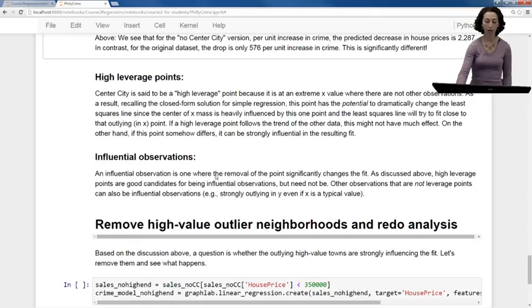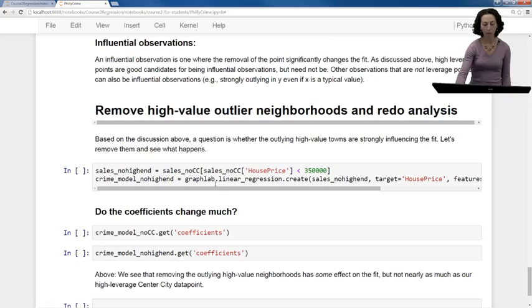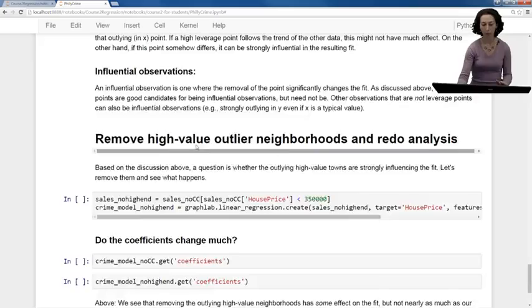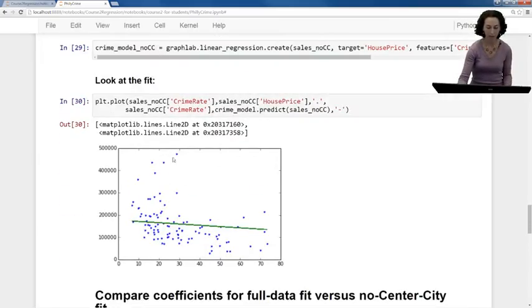So that's our discussion on high leverage points and influential observations. But I want to think about whether, if you go back to our data, I think it's easier to discuss this looking at the observations. Here, what we see on the top part, there's a collection of 5 different observations. So these are 5 different towns that have very high value compared to what you see for all of the